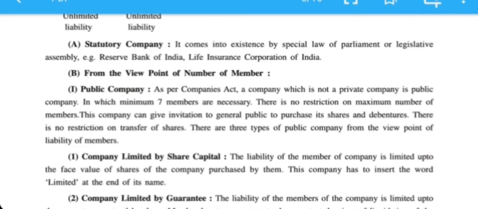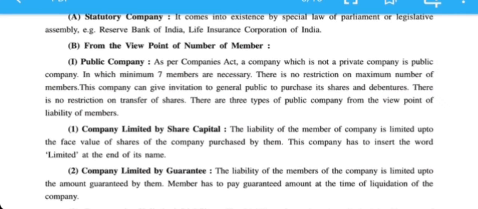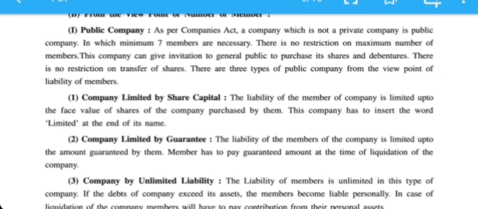Accordingly, public company is of three types. One is limited by share capital. This means the liability of the member is limited up to the shares purchased. For example, you have purchased 500 shares of a public company. What is your liability? Only 500 shares, not a single rupee after that. That's why it is known as limited by share capital. If a company is limited by share capital, it has to write the word limited at the end.